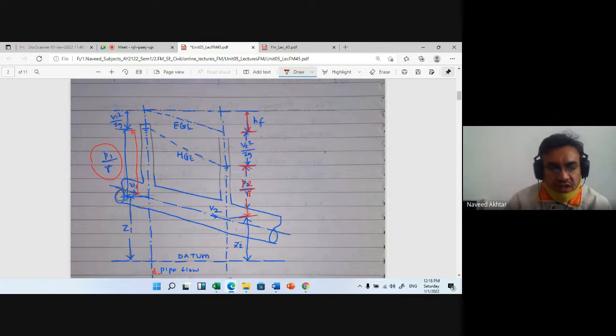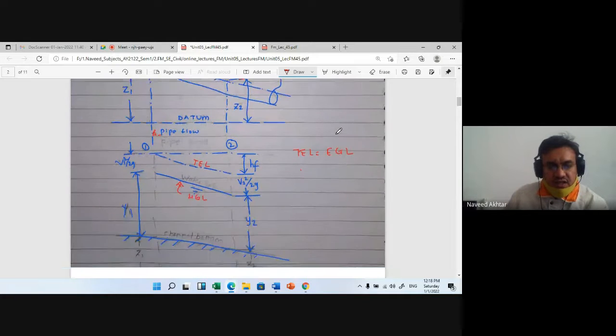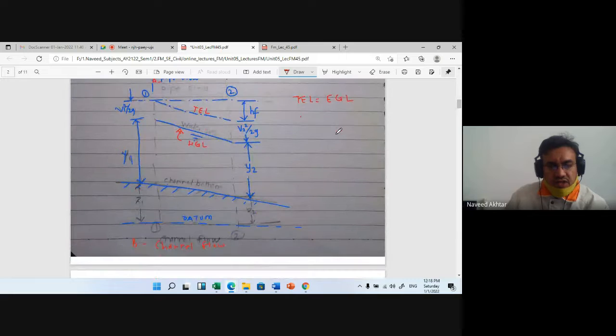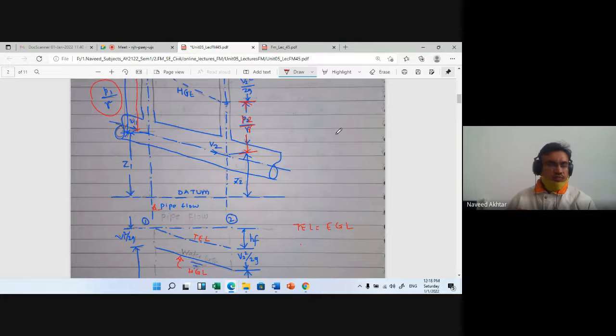Okay, so here, as in case of Bernoulli's equation, we are equating with the continuity equation. Here also, in the channel flow, the pressure at the water surface is atmospheric. It is not a pressurized surface as in case of pipe flow.